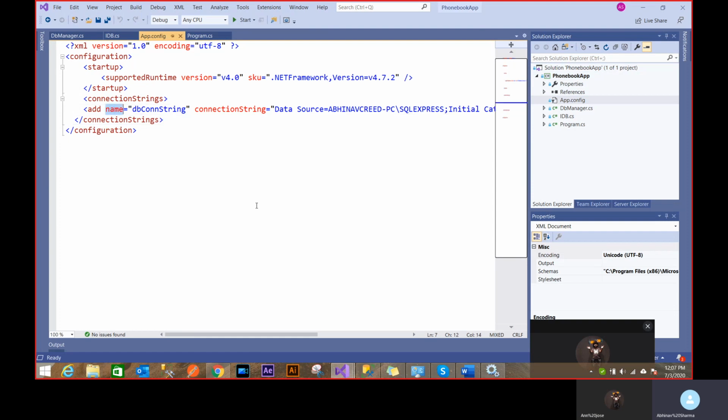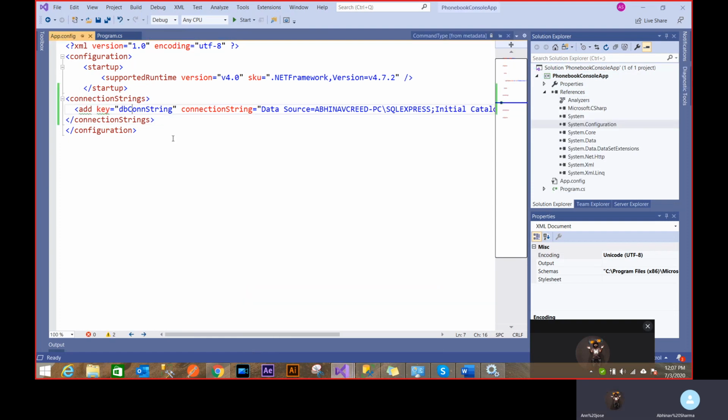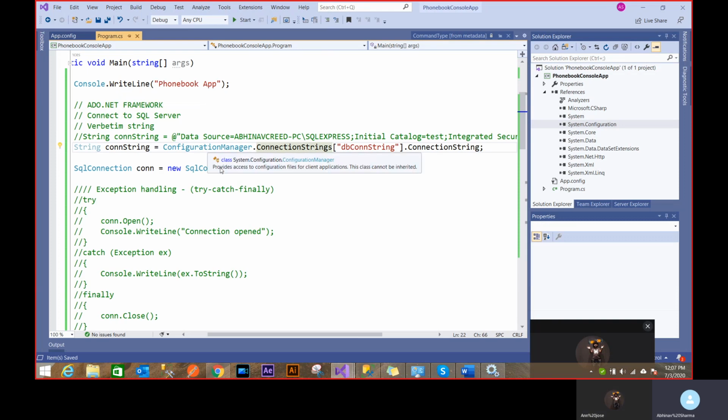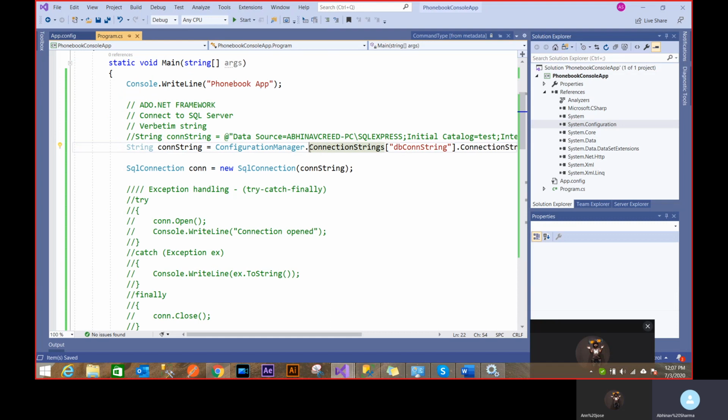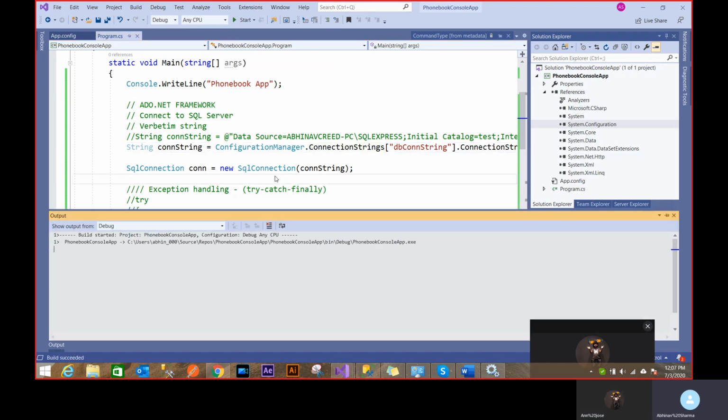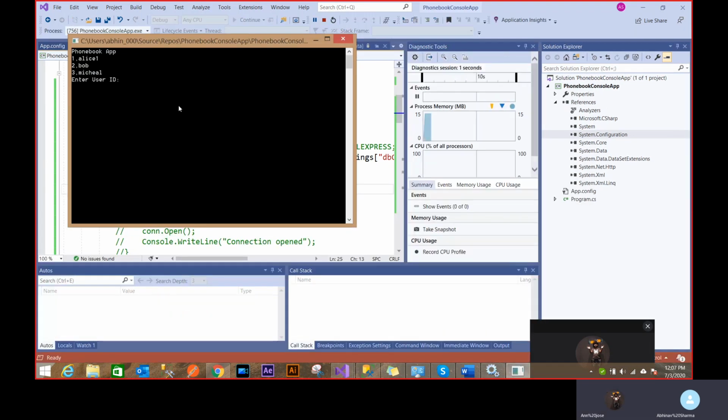Now it has to be name, not key. I was using a key here, and you see it gives a warning. If something is wrong here, now it just goes away. These are the signs that you get, and this is the problem that you'll face while coding. You'll see that something is going wrong. Then maybe you check the code that I'm giving you to see what I have done, or maybe you Google and figure out what the problem is. Now this should run. If I run this and enter a user ID, you see this is neat.